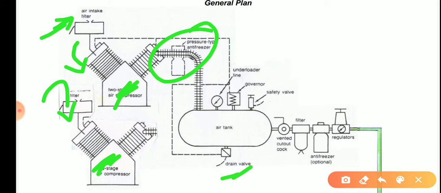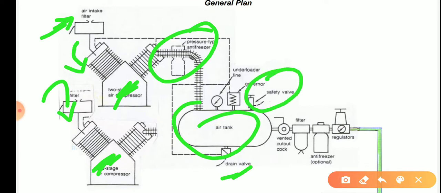And this is a governor and safety valve. What is a governor, what is a safety valve, and what is an underline line? You see, a safety valve means that if excess pressure develops inside the tank and the safety valve is not present, then there is a chance of the tank blasting. So whenever we use this safety valve, the excess air coming into the air tank will be exhausted to the atmosphere.